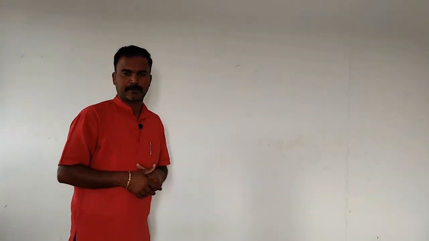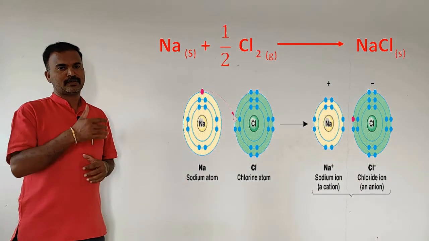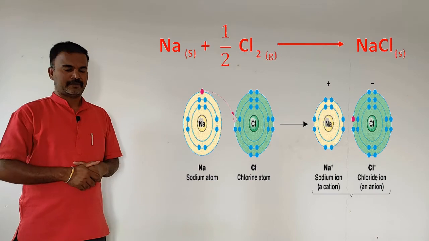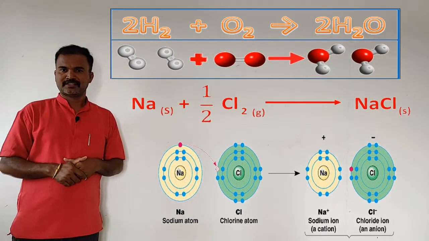Fine. Can you give one more example of a chemical process? Formation of sodium chloride. Very good. Please be seated. When sodium is made to react with chlorine, it gives sodium chloride. Fine. Now, let us consider these two chemical reactions.